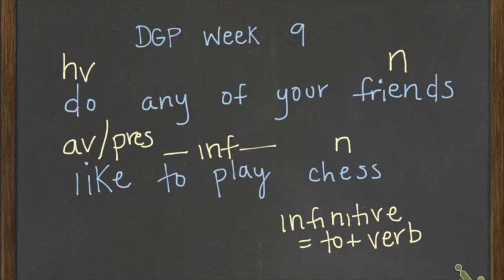Now I'm looking through, I have a few words left. I've got any, of, and your. Two of these words are going to function as pronouns. One of them is the word any. If you look in your Monday notes, you can find what kind of pronoun any is. You can have any of those candies. You can have any of those coats. In both of those situations, it's leaving it abstract. We're not sure which one we're taking. That means it's an indefinite pronoun. We're not sure specifically which one we're talking about. It's indefinite.